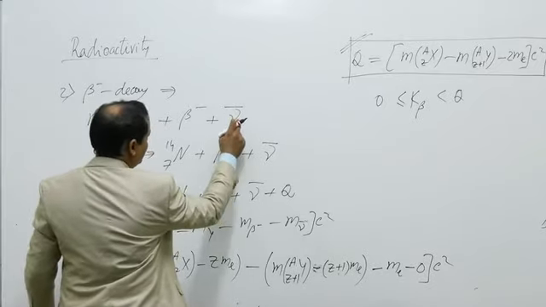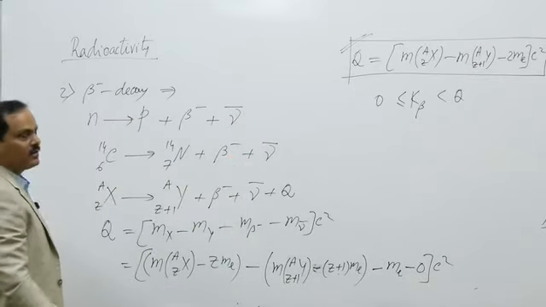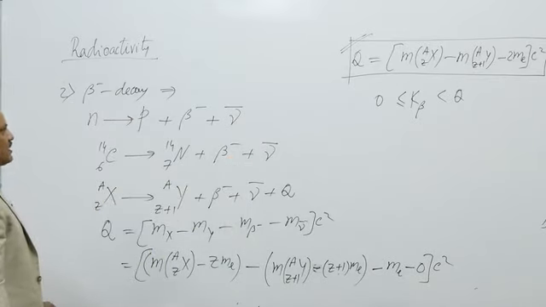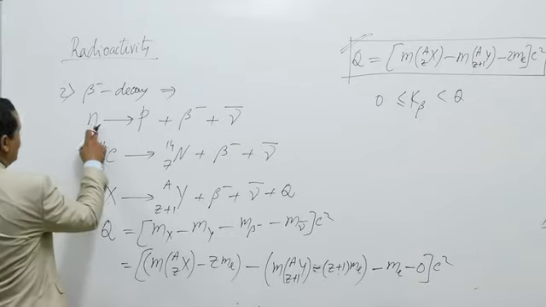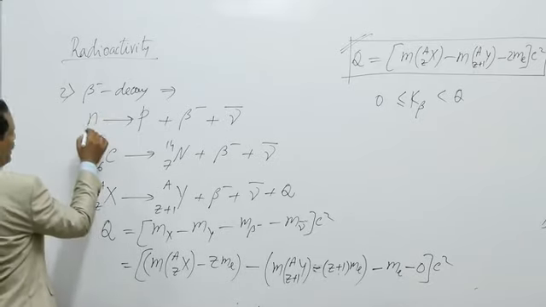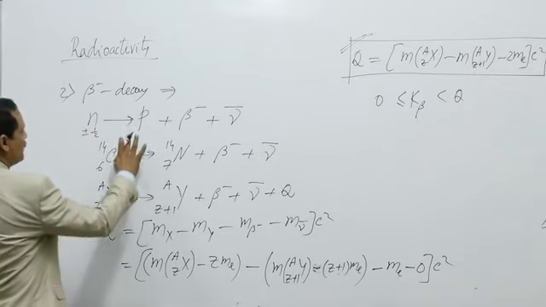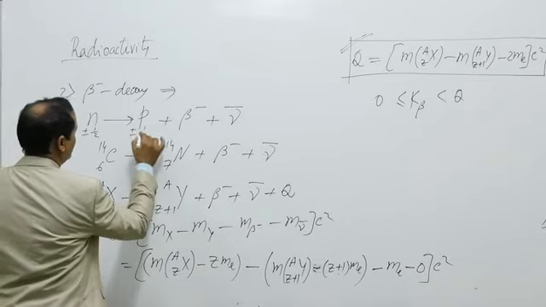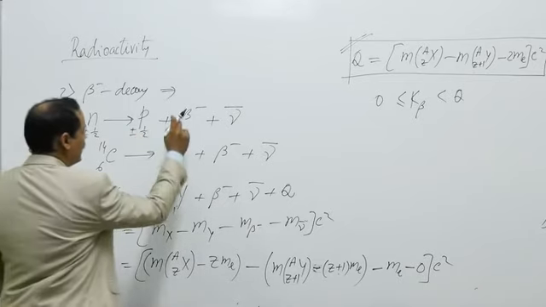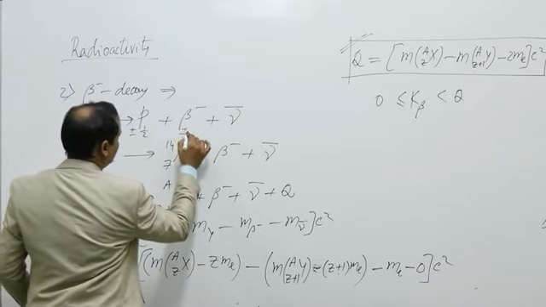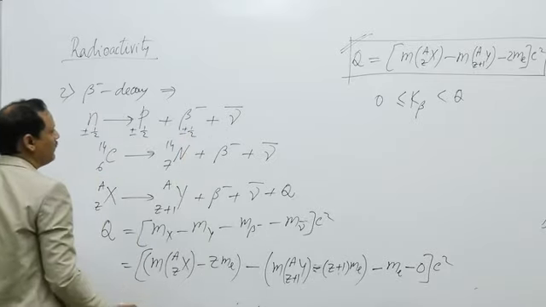Now, as I said, antineutrino is obtained because of conservation of spin. Why does it happen? Let us see. Neutron is a fermion having spin plus minus half. Proton is also a fermion having spin plus minus half. Electron is a fermion having spin plus minus half.